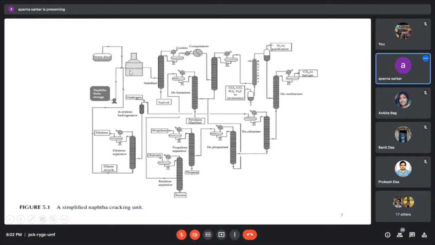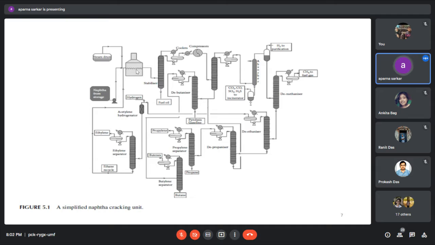So the temperature is above 850 degrees. And this is an endothermic reaction, so we need some heat. So from this steam drum we take steam for the heating purpose.